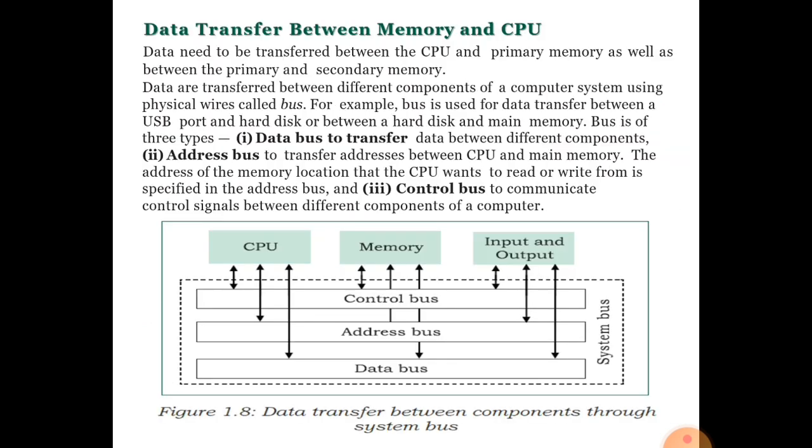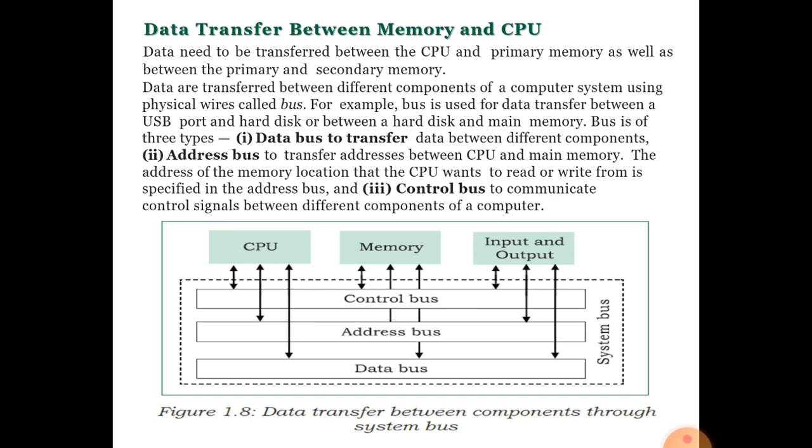Now, data transformation between the memory and CPU, an important topic. How is the data transformed inside the CPU? Data needs to be transferred between CPU and primary memory, as well as between the primary and secondary memory, or ALU to CU, CU to memory unit. So many circuits are inside the computer system.